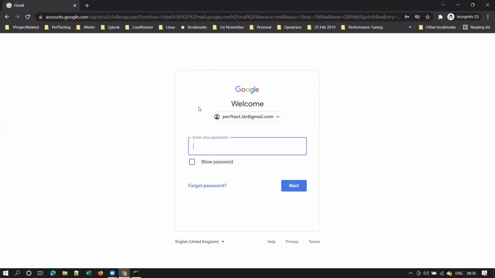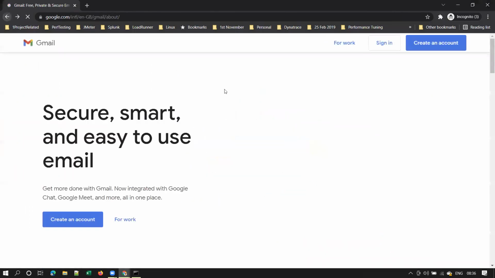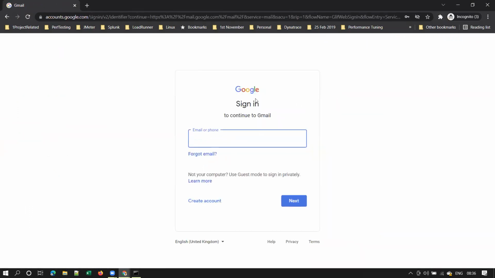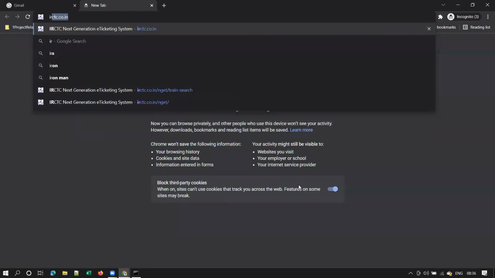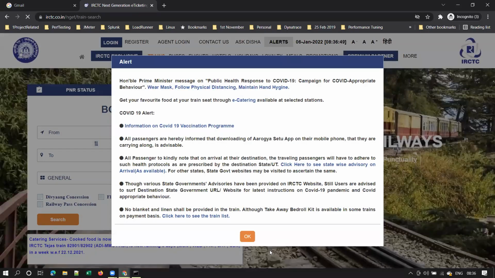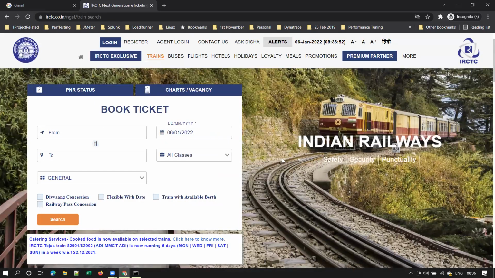Suppose you type gmail.com. The previous page will be served by the web server itself, and when you click on sign in, this page also will be served by the web server itself. Then you enter the password and log into your mailbox, and from there onwards the content is dynamic, isn't it? Let me take one more example. Suppose you type irctc.co.in. This is static content, which means the content of the page doesn't change frequently, yes or no?